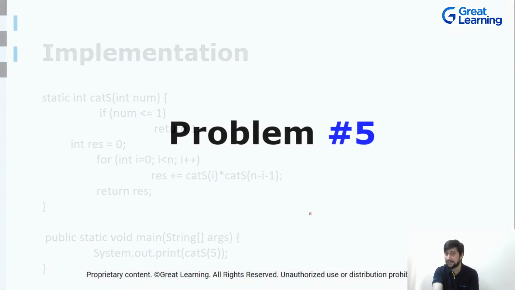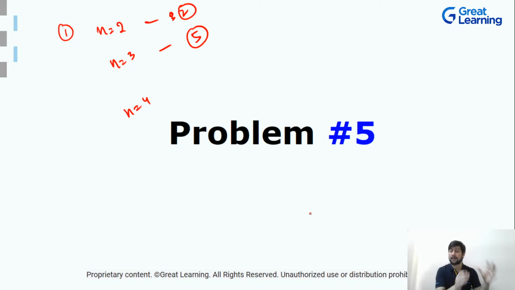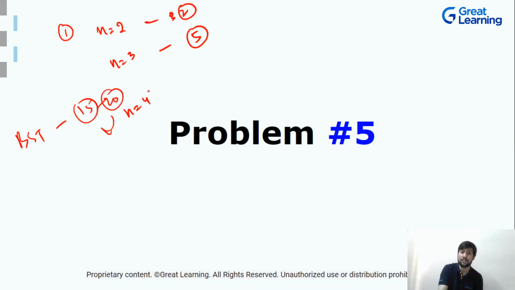Okay, is this thing clear, guys? You see now how things are. Not only this BST problem, there are almost 15 to 20 problems that follow this pattern.